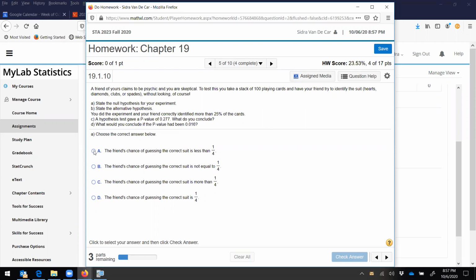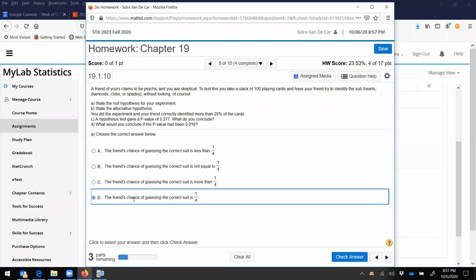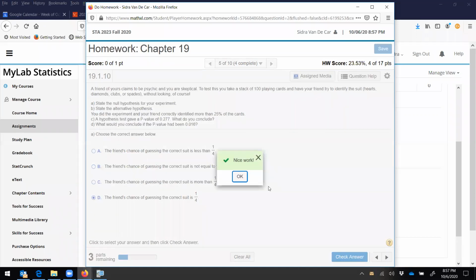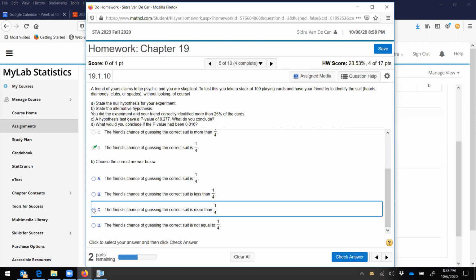My null hypothesis is that the friend's chance of guessing the correct suit is equal to 1/4 because there are 4 suits. So equal probability he could guess any one of the 4, right? State the alternative hypothesis. If he's psychic, he should do it better than 1/4. So the friend's chance of guessing the correct suit is more than 1/4.